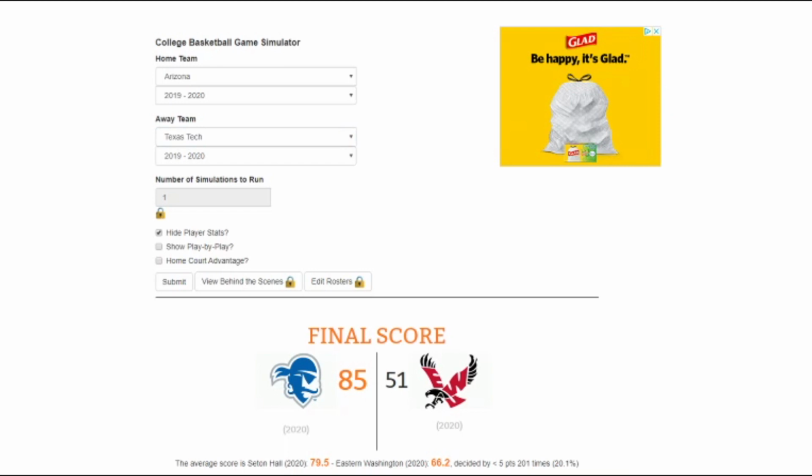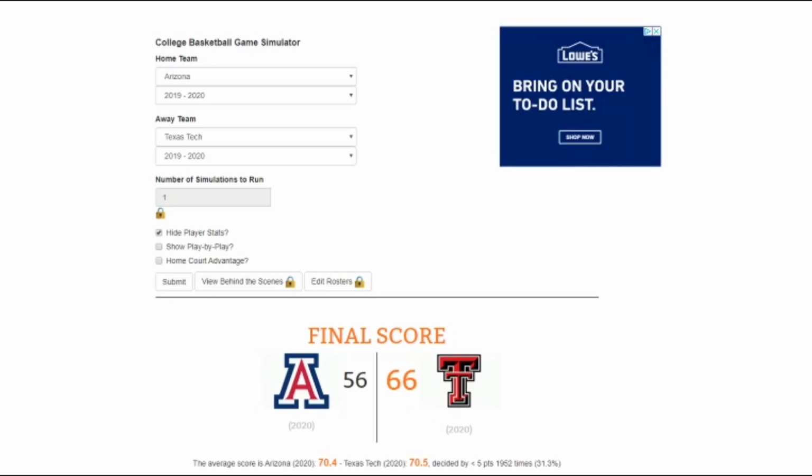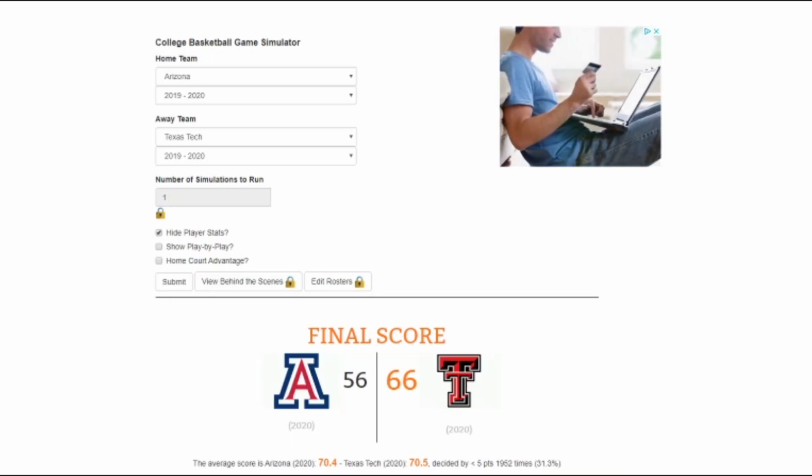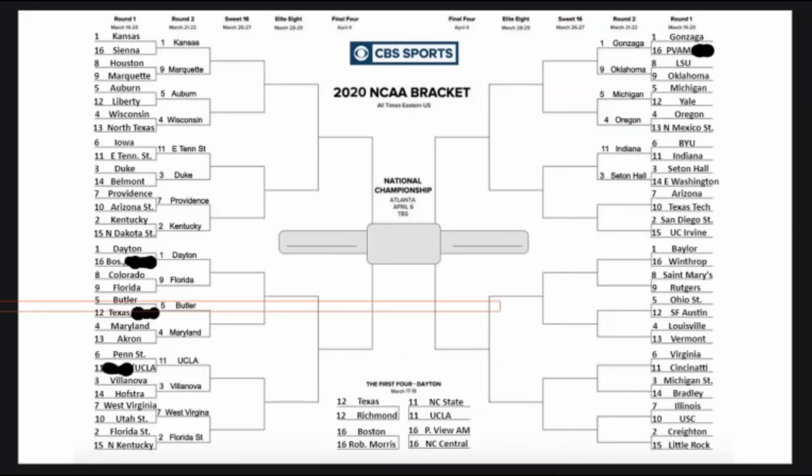However, Chris Beard still is coach. His defensive coaching is above average, one of the top of the country. So I'm still going to go Texas Tech after their national championship appearance last year. Chris Beard knows what it takes to get there, and I think the defense will be too good for Arizona in this matchup. And Texas Tech wins 66-56. Their defense held strong, and we'll be moving on to the next round.